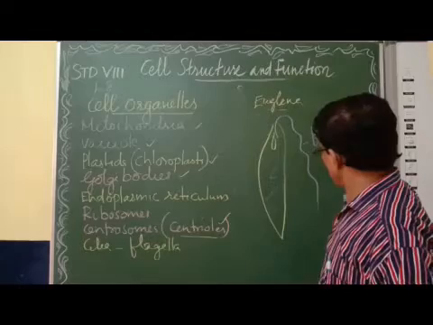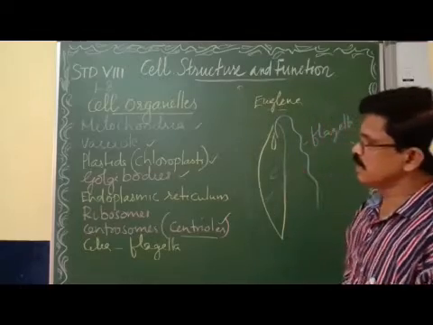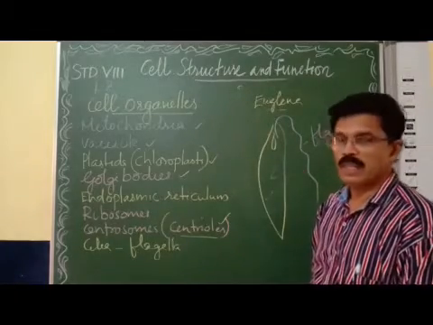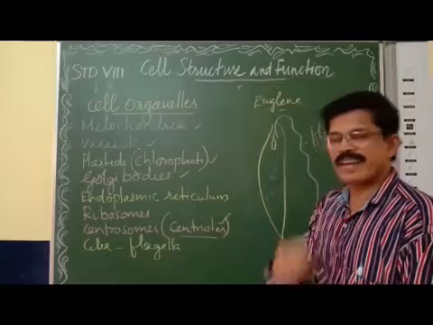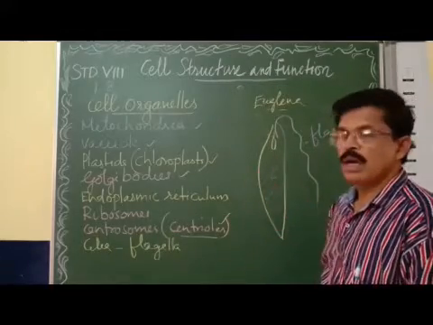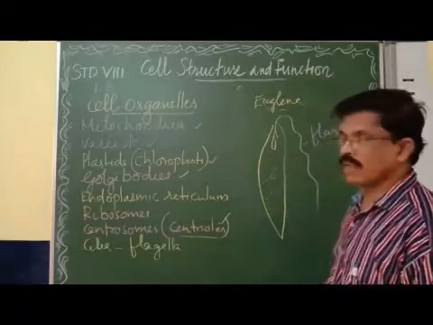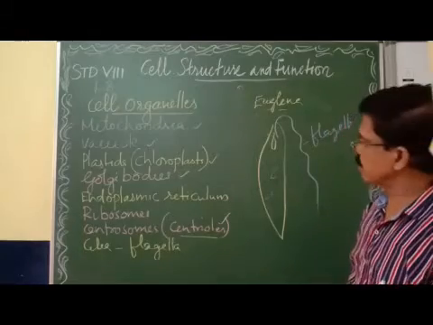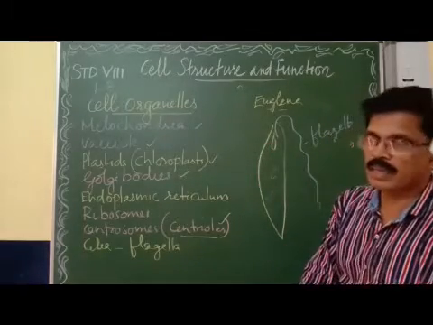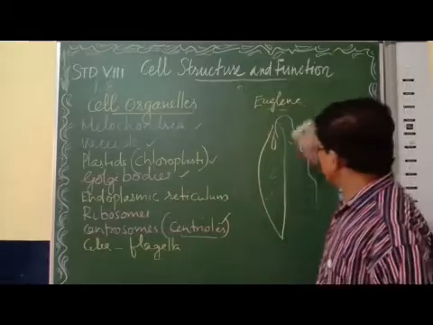So what is the function of flagella and cilia? Cilia and flagella help in the movement. Cilia are very minute and small and hair-like. And at the same time, you can see the flagella, very long hair-like structure present in euglena. Clear about it? Now once again, we will be discussing about it.